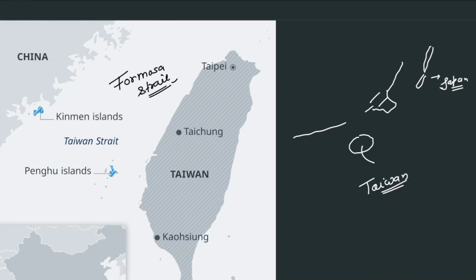Formosa Strait. Recently, it was in the news because of this Kinmen Island issue. Please read about this Kinmen Island issue. They belong to Taiwan, but are located very close to the Chinese mainland. So Taiwan and China are having an issue because of these Kinmen Islands. Please remember this. Also, do not forget to read about the Paracel Islands, Spratly Islands and all.